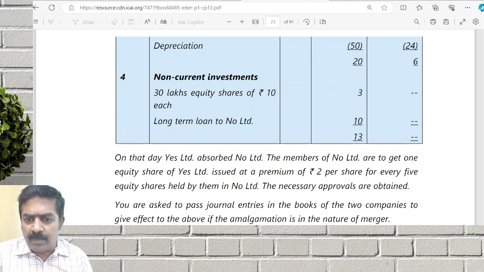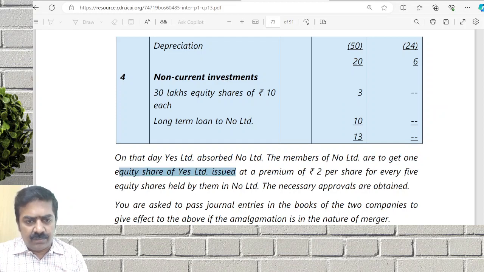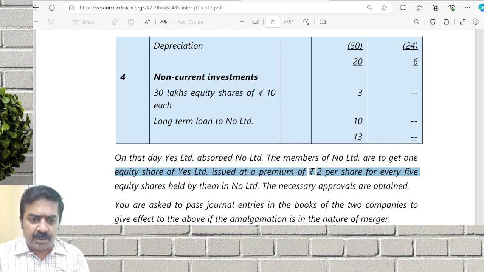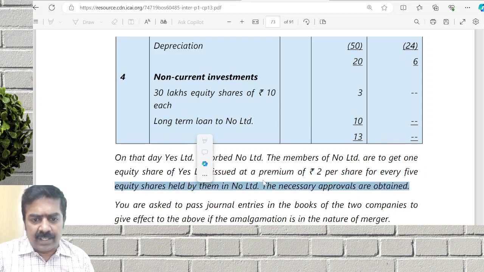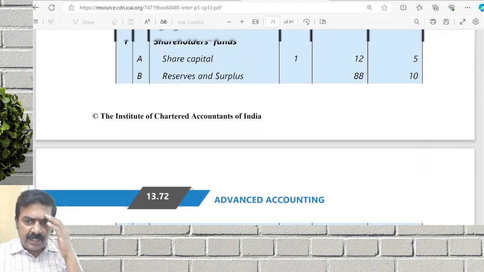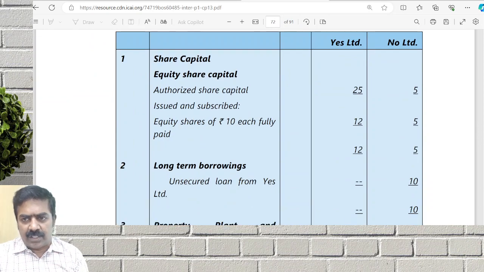Members of No Limited will get one share for every 5 shares held in No Limited, at a premium of what? ₹2 per share is given. Necessary approvals are obtained. Rupees in lakhs or rupees in thousands? Rupees in crores. So what is the share capital? If it is 5 crores, how many shares will there be?